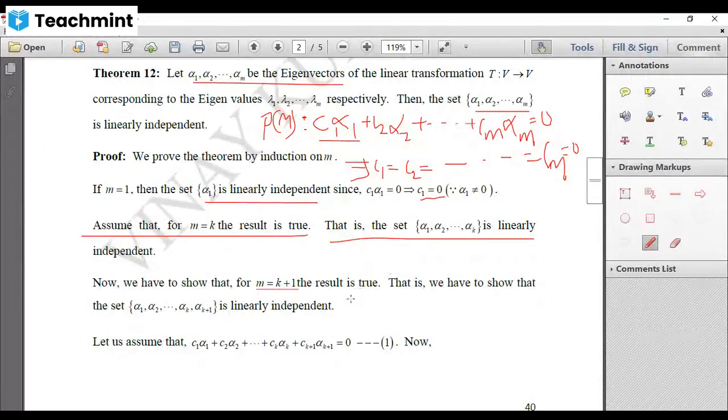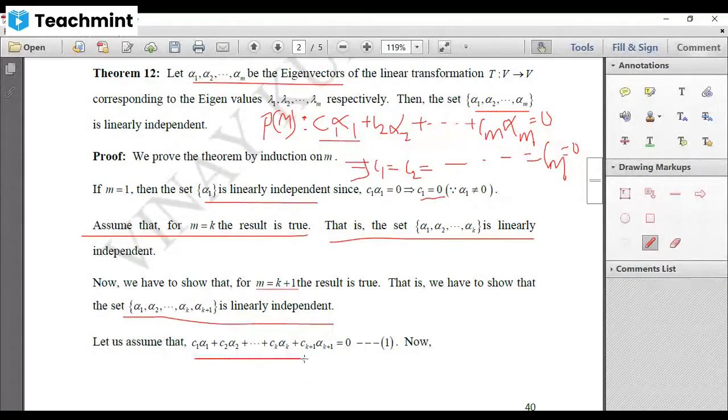Now, remember, we have to show that the result is true for m equal to k plus 1. That means we have to show that this set is linearly independent. When will you say any set is linearly independent? You have to write the linear combination. That is C1 alpha 1 plus C2 alpha 2, etc., up to Ck alpha k plus Ck plus 1 alpha k plus 1 equal to 0.